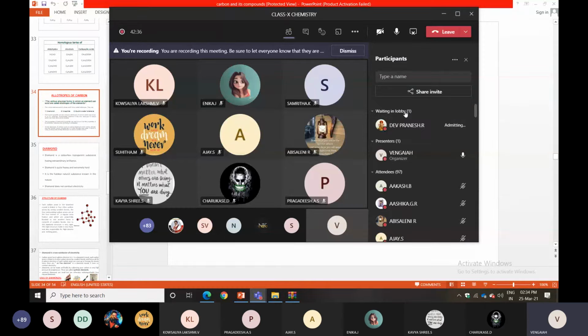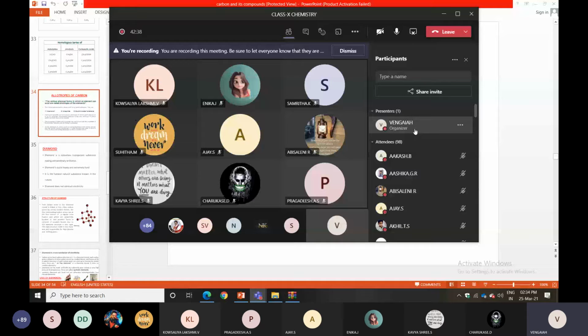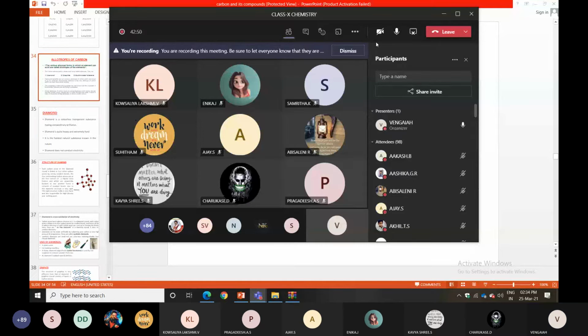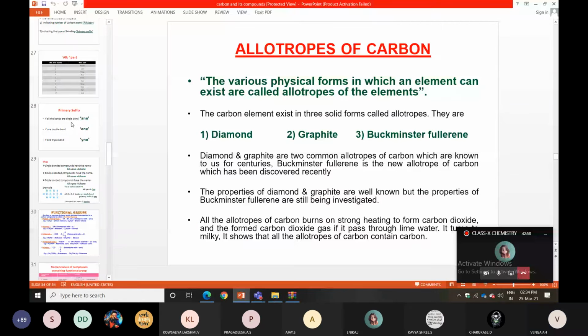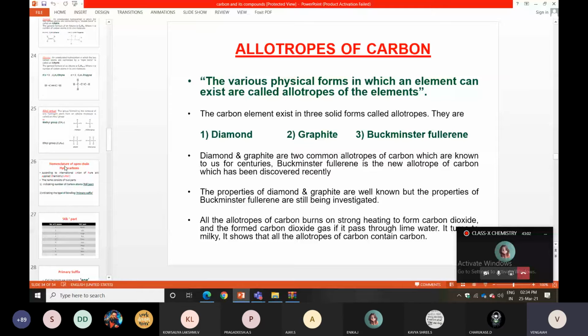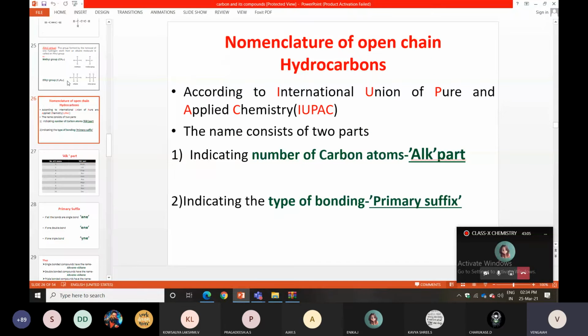Yes, done. In the next class, I will discuss nomenclature. Before going to that, any doubts about allotropy forms of carbon?